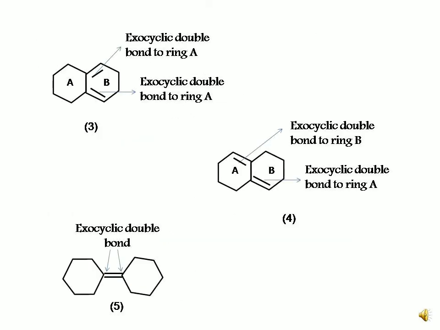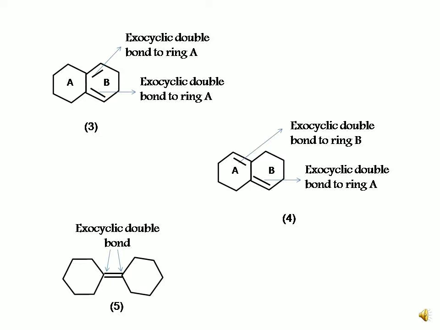Now consider example 3 with two rings A and B attached to each other. Now the double bonds are present in ring B. These two double bonds are exocyclic to ring A. Here ring A consists of two exocyclic double bonds. Now consider example 4, again with rings A and B attached to each other.